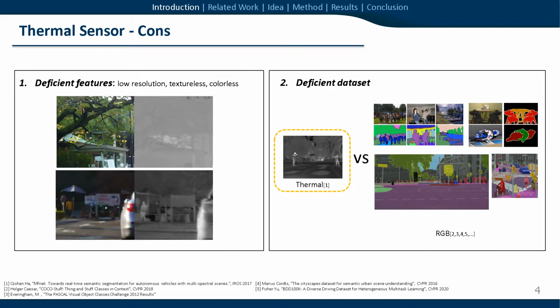However, there are some reasons why this brilliant sensor has not been used for semantic segmentation. First, the image captured by a thermal sensor has low resolution, textureless, and colorless features. Second, the thermal image segmentation dataset is tremendously scarce compared with RGB segmentation datasets.